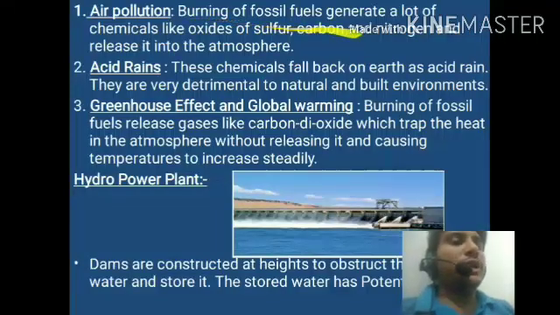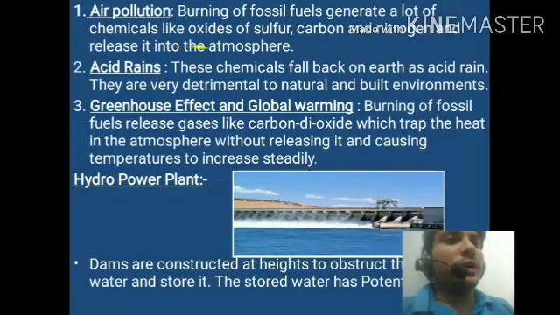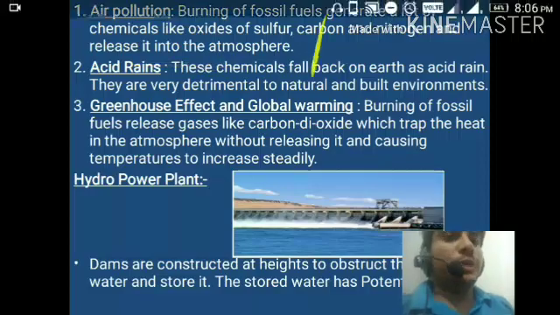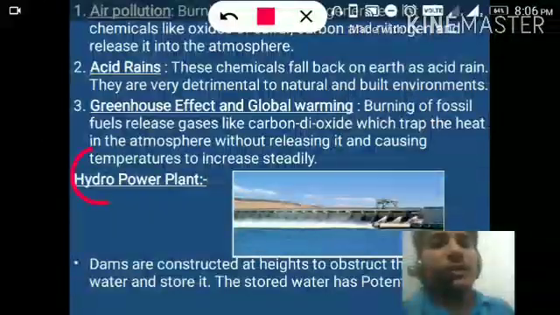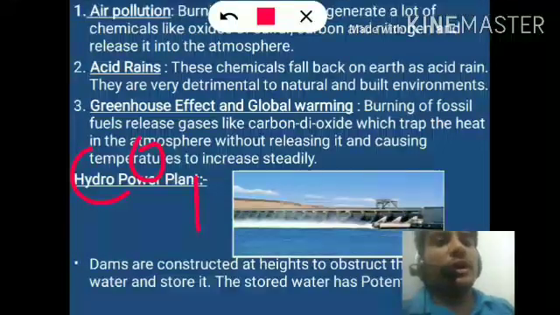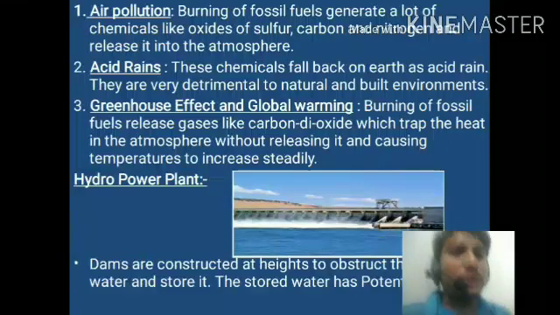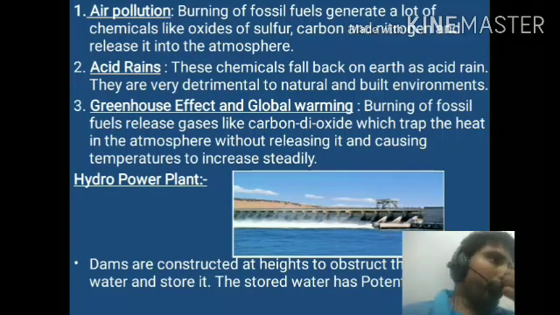Burning of the fossil fuels generates a lot of chemicals like oxides of sulfur, meaning SO2, oxides of carbon, and oxides of nitrogen, and releases them into the atmosphere. What is the oxide of carbon? Oxide of carbon is carbon monoxide. Oxide of sulfur is SO2, and oxide of nitrogen is NO2. These harmful gases are produced by the burning of petrol, diesel, and coal. That's why vehicles produce SO2 and NO2 gas. This is harmful for our human body and for the environment.